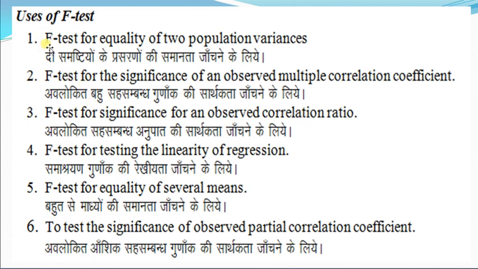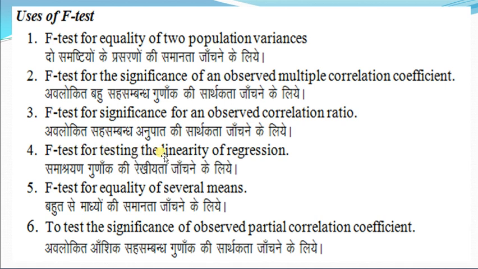Uses of F-test. For equality of two population variances, F-test is used. F-test is used for the significance of an observed multiple correlation coefficient. F-test is used for significance of an observed correlation ratio.